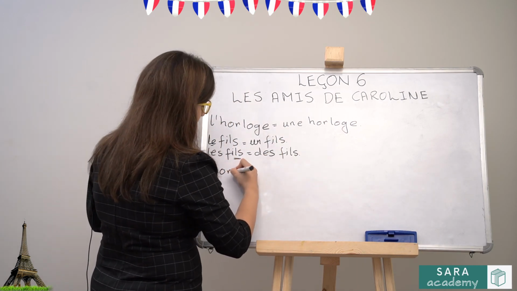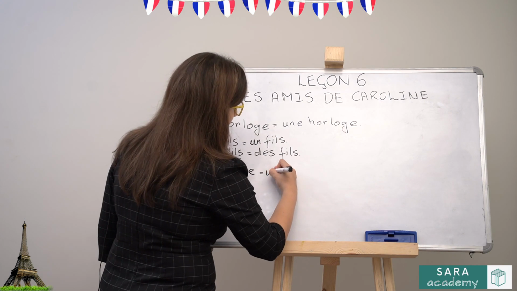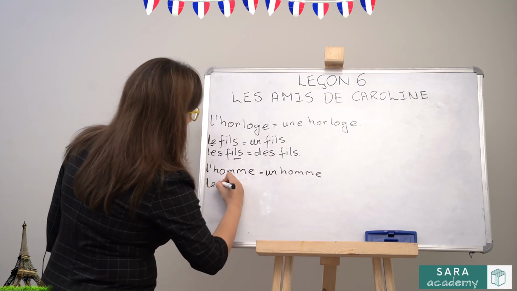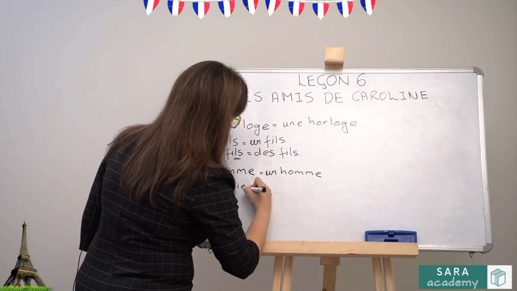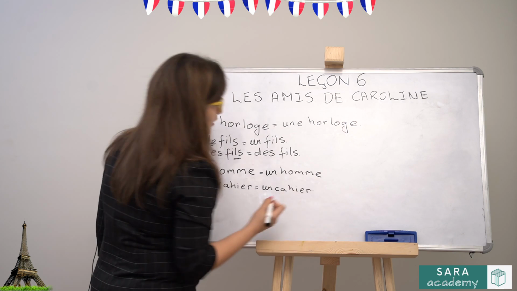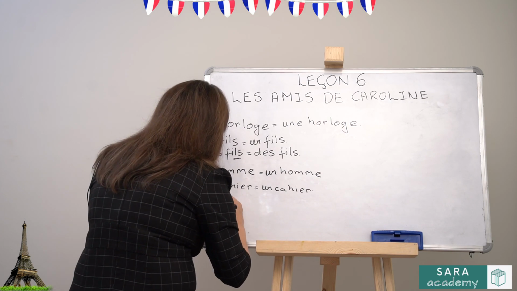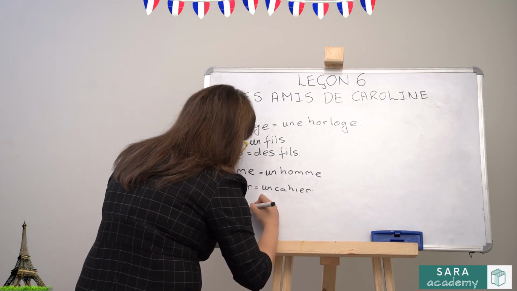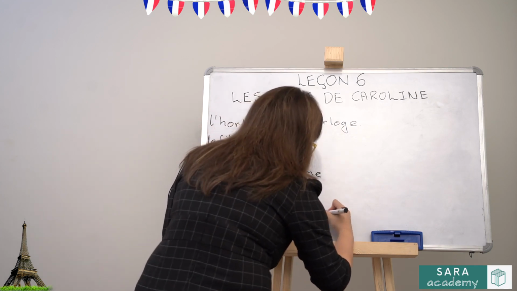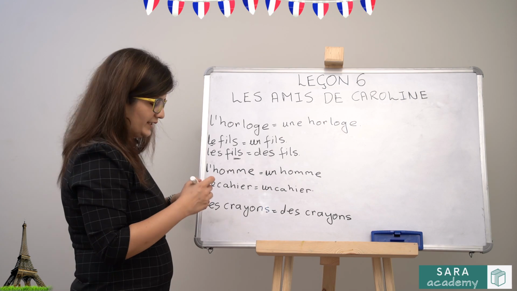L'homme, which means the man. Now if you have memorized it well, you know this is masculine singular, so this will be un homme. Le cahier, un cahier. So this is how you will do your exercise. One last example, les crayons will become des crayons. So this is how you will convert from definite article to indefinite article.